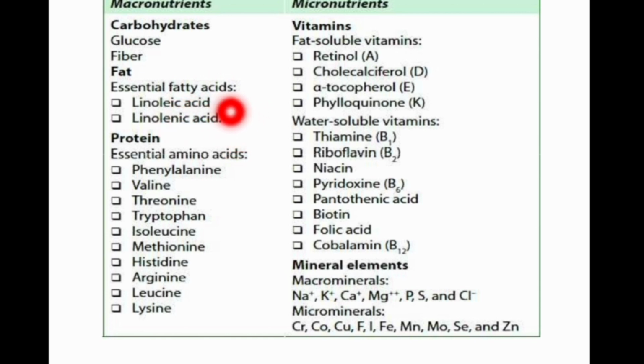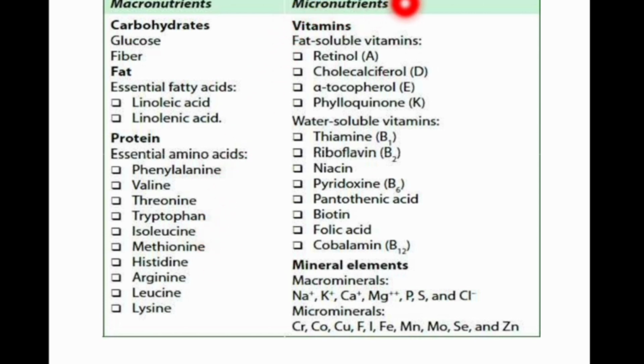Essential fatty acids are linoleic acid and linolenic acid. The proteins are essential amino acids and non-essential amino acids. The essential amino acids are phenylalanine, valine, threonine, tryptophan, isoleucine, methionine, histidine, arginine, leucine, and lysine.